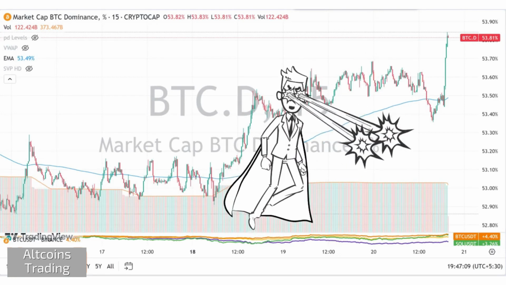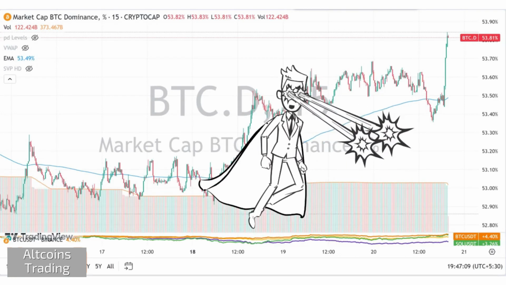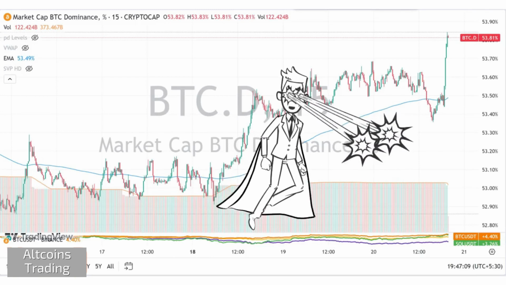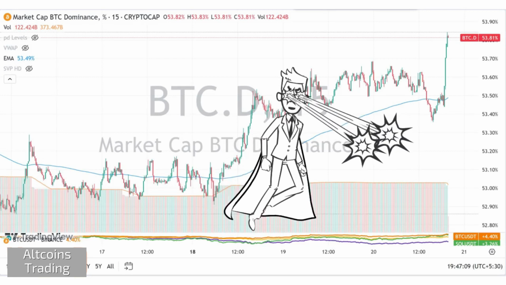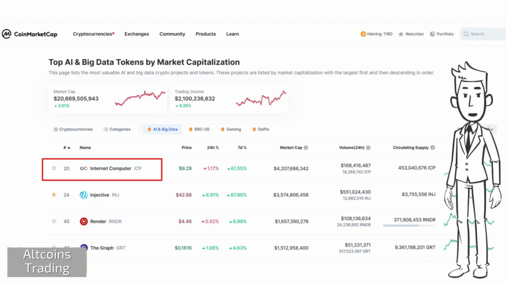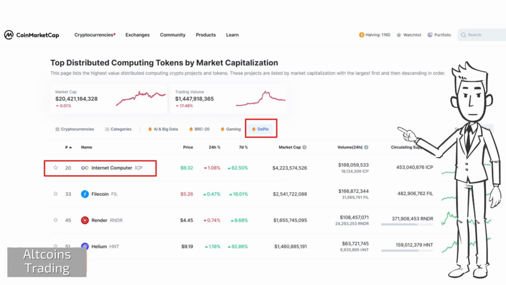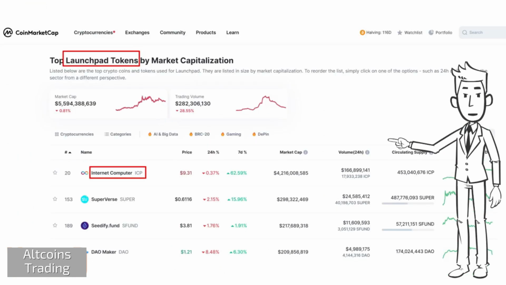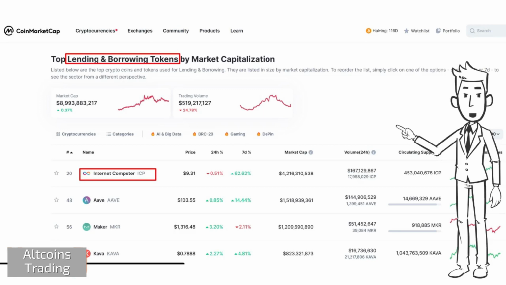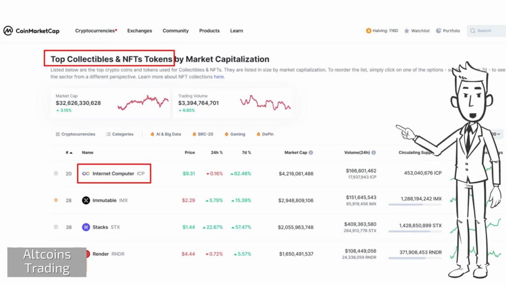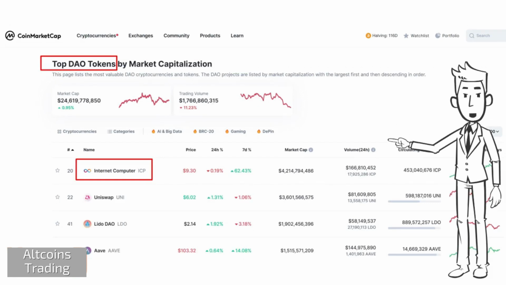ICP has gained popularity due to Ethereum integration, and soon many more chains will be integrated. Also, the coin enabled Web3 games to be 100% hosted on the ICP chain. This makes ICP a must-buy for me. ICP is biggest in market cap of top AI and data tokens. ICP is top in distributed computing tokens. ICP is number 4 in DeFi tokens. ICP is on top of Launchpad tokens. Top in lending and borrowing tokens. Top in metaverse tokens. Top in collectibles and NFT tokens. ICP is top in DAO tokens too.